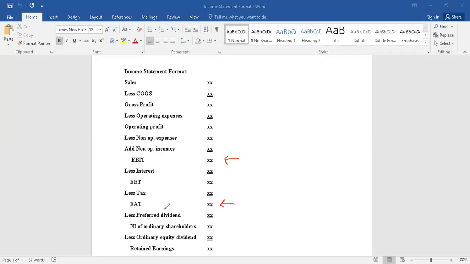So out of this, the first preference is given to preference shareholders. Preferred dividend is paid, and the balance of it, the entire amount of balance of profit, completely belongs to the ordinary equity shareholders. So first preference is given to preference shareholders, but then again, subject to availability of profits. Profits, when they are available, only then preference dividend will be paid.